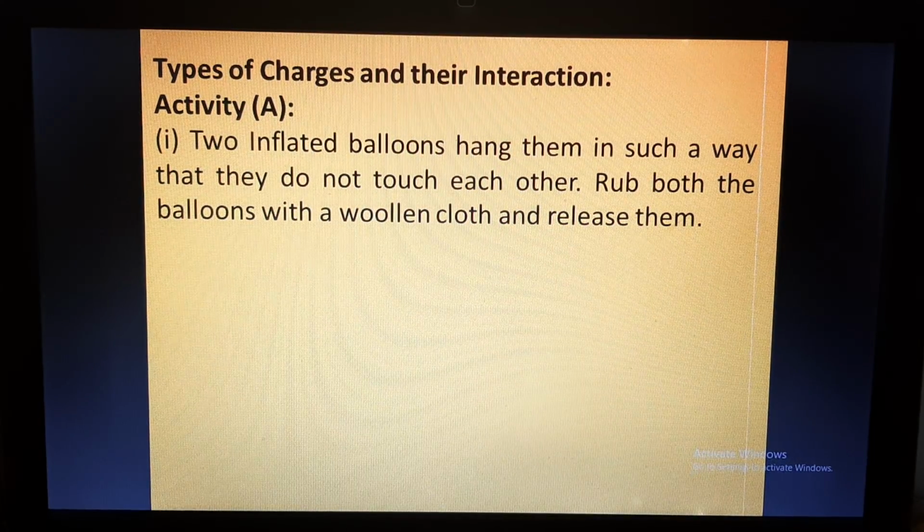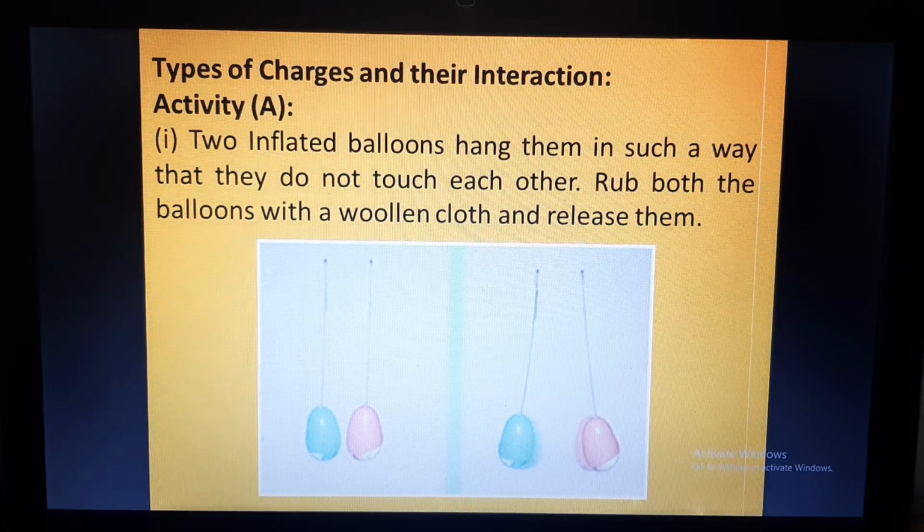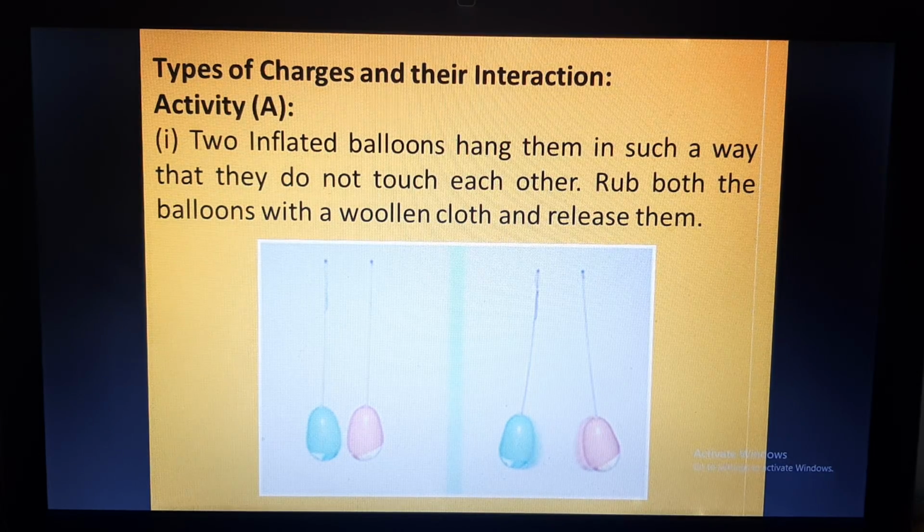We will take two inflated balloons. We'll hang them in such a way that they do not touch each other. Now, rub both the balloons with a woolen cloth and release them. As we know, because of rubbing, an object will acquire some charges. So here, the balloons are made of the same material and both are rubbed with the same material, which is woolen cloth. So if they acquire any charge, the charge will be of a similar type, right?